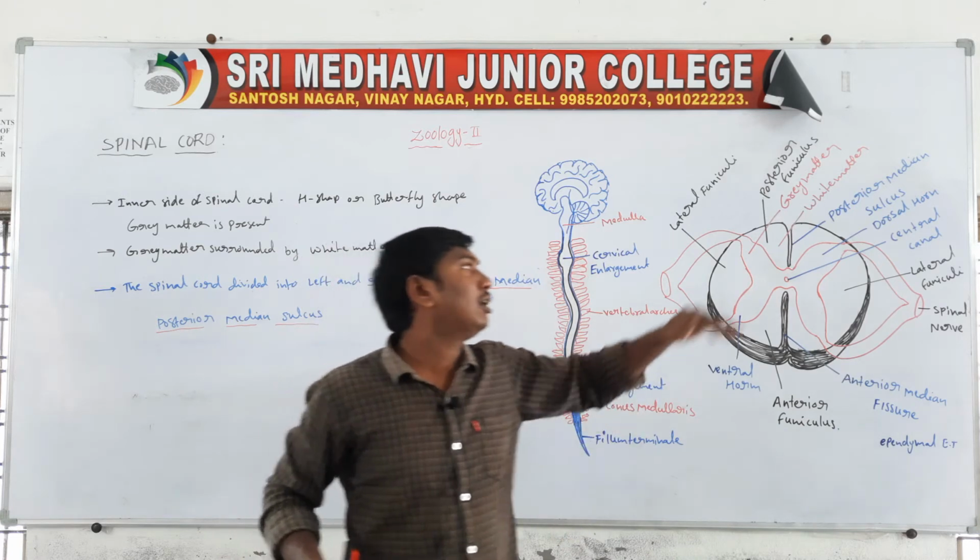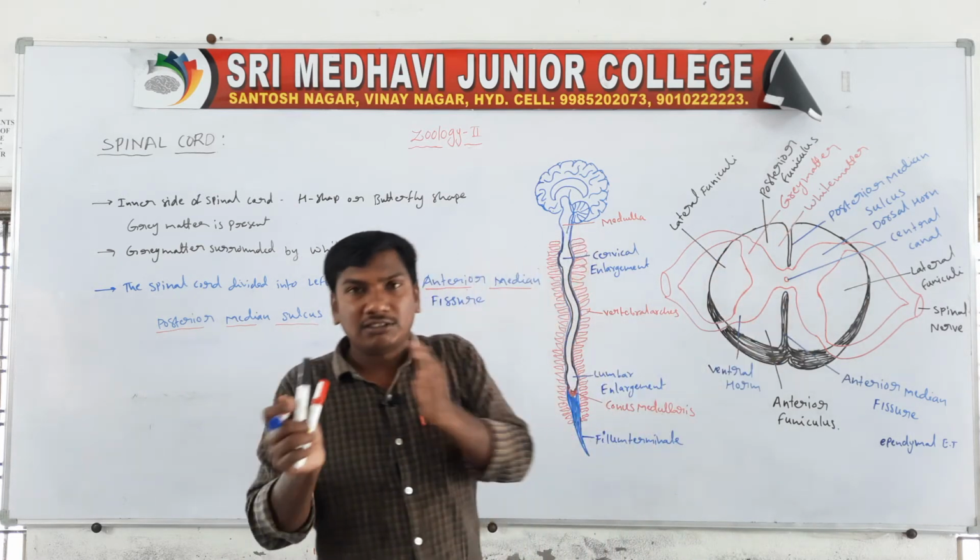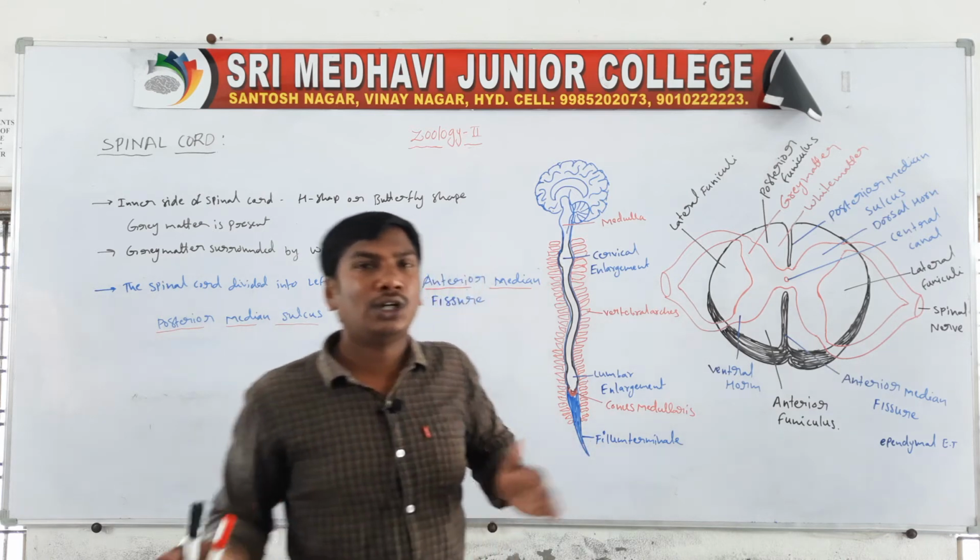Through this fissure and sulcus, the spinal cord is divided into two regions.